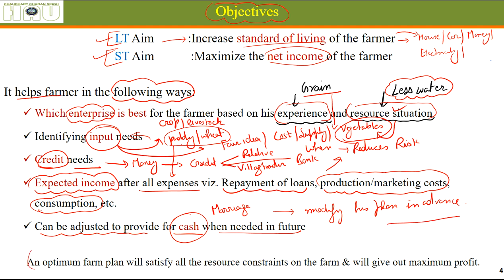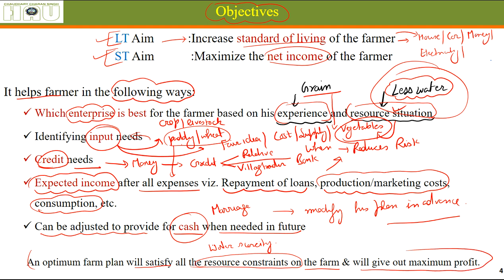An optimum farm plan will satisfy all the resource constraints. Resource constraints, that means, here I took the example of water scarcity. If there is water scarcity, he will definitely make a plan where he will not be dependent on water a lot. According to his water situation, he will choose those enterprises which are fit for it. And an optimum farm plan will satisfy the resource constraints on the farm and will give maximum profit. Understood?